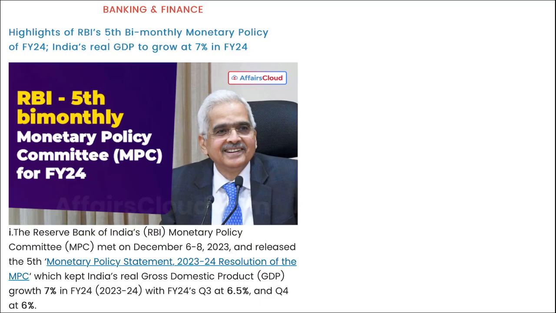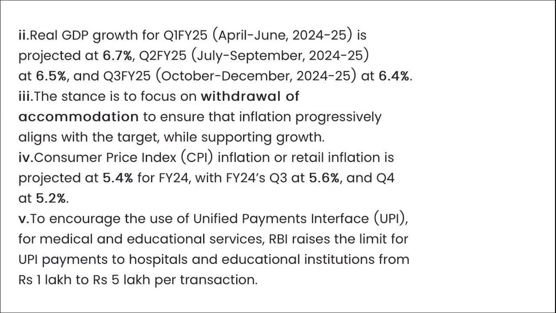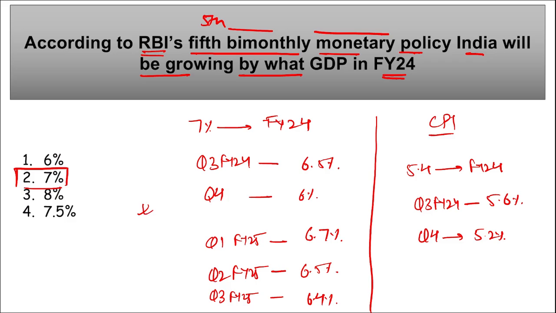Next, here you can see it was the fifth bi-monthly monetary policy of fiscal year 24, and India's real GDP is to grow at 7% in fiscal year 24. And here are the other data that you can take a note of that we just discussed.